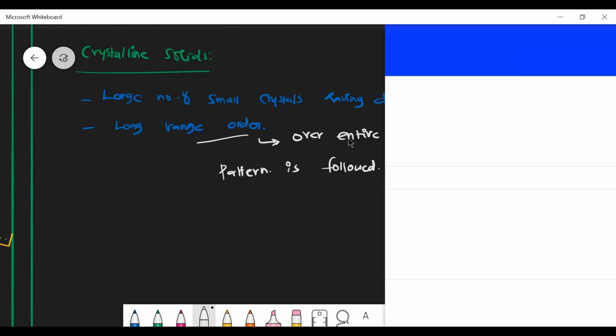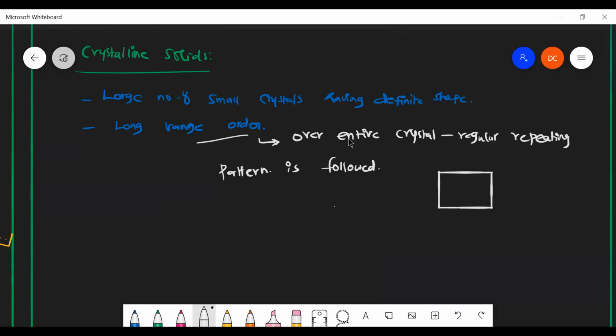In this big crystal, a number of small crystals will also be there. Whatever the order for the big crystal, each and every small crystal will have the same pattern of arrangement. If you consider this is one part, second part, third part, fourth part, small crystals are combined to form a big crystal. The big crystal has a regular repeating pattern, and likewise the first part also has the same pattern. So over the entire range of the crystal, the regular repeating pattern is followed. Then it is called long range order.